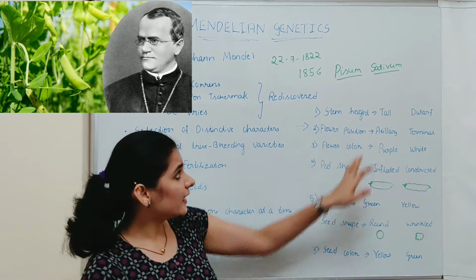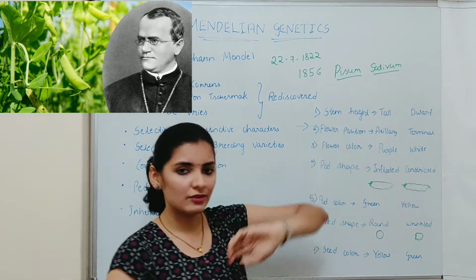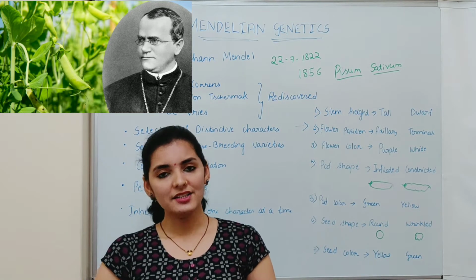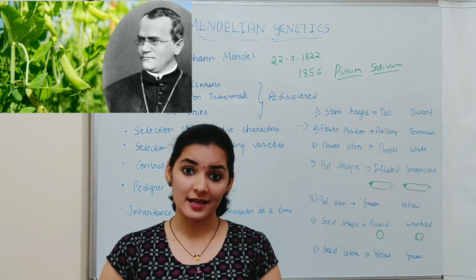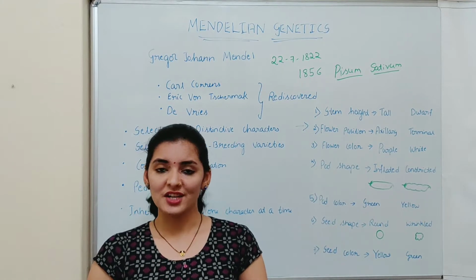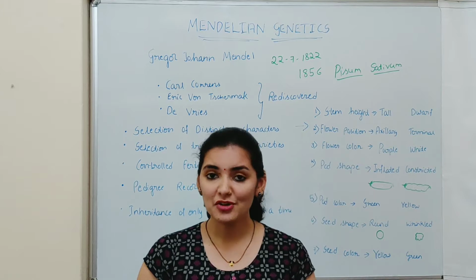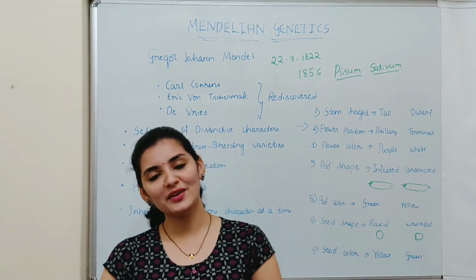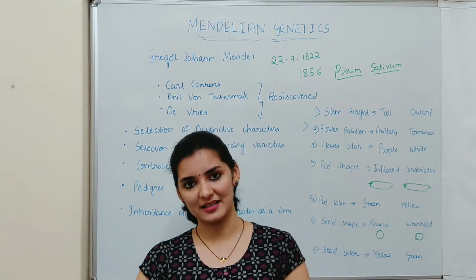So he conducted breeding and crossing experiments on Pisum sativum, or garden pea plant, for a period of 8 years over 10,000 plants. And based on the results, he postulated many laws, which were a milestone in the field of genetics. But unfortunately, his work did not attract any recognition for several reasons until his death.